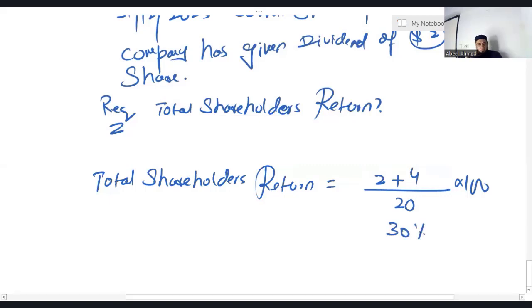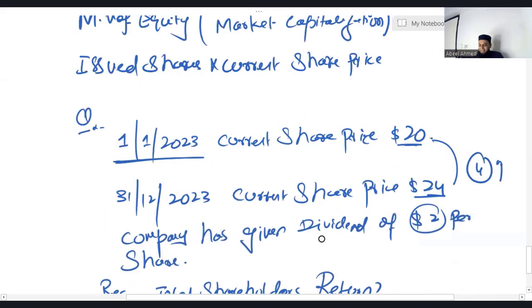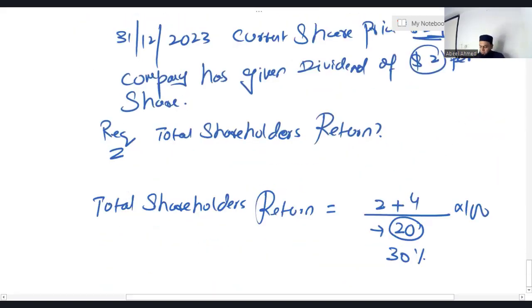So how do we calculate shareholders return? What do you need? Number one, you need the share price at the start of the year. To find out the capital gain, you need the share price at the end of the year. The difference between the share price at the start of the year and the share price at the end of the year is the capital gain. Because there's a rise of $4, that is your capital gain. An organization has paid a dividend of $2. So simply the total shareholders return is 30%.